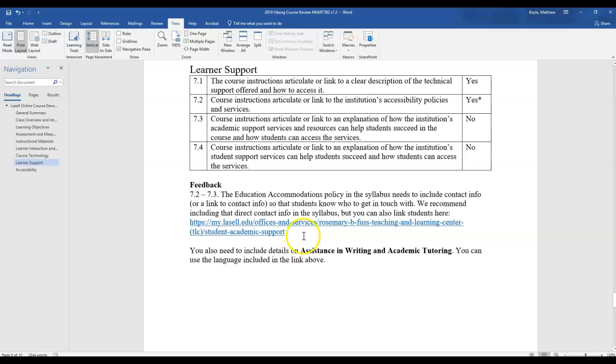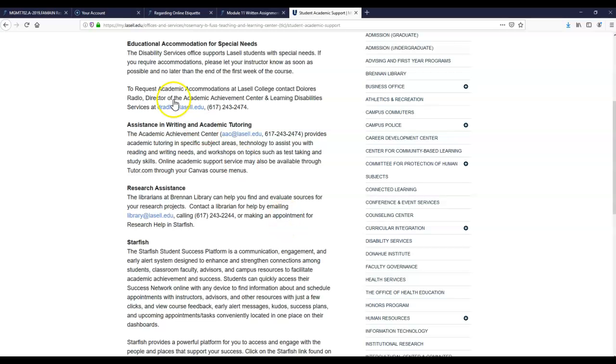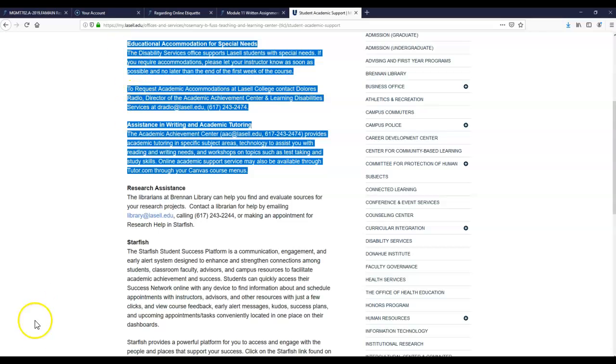Other things, some additional info about accessing accommodations. They don't have the contact info. They don't have the exact info they need to have in order to call the person up in the syllabus. You could also just include this link right here, which they'd be able to access that would have all that academic support stuff too. Although I'd recommend including this content directly in the syllabus.